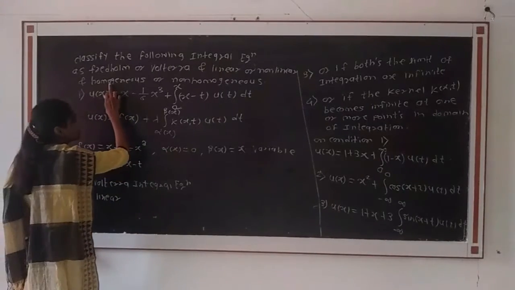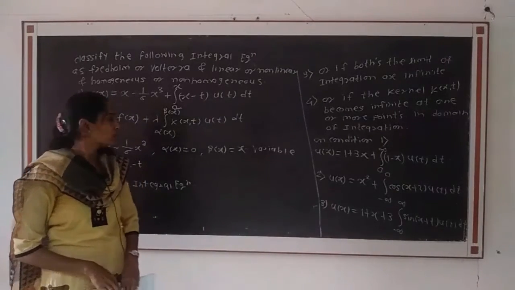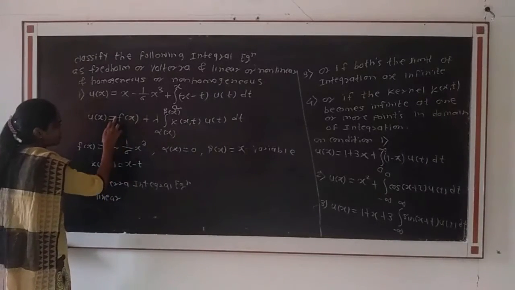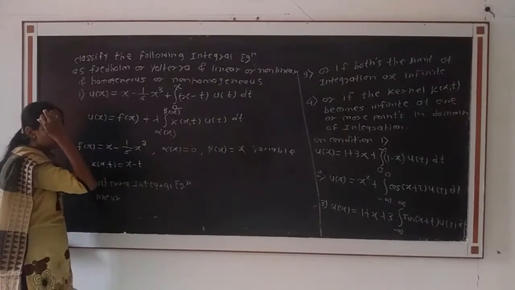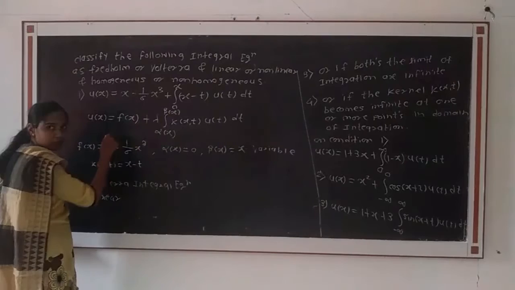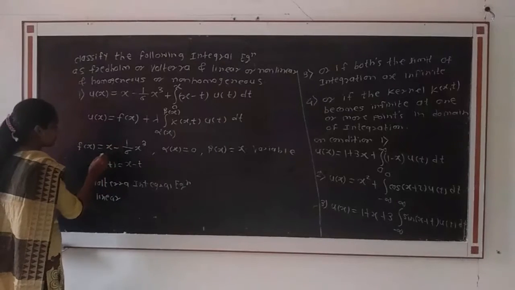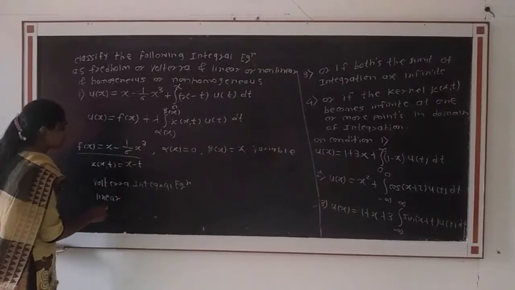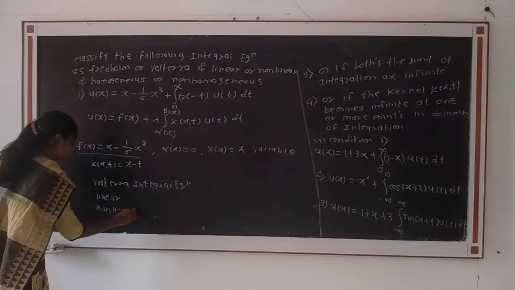Then next we have to check whether it is homogeneous or non-homogeneous. We know the homogeneous and non-homogeneous conditions: if the given function f of x is present in the given integral equation, then we say that the integral equation is non-homogeneous, and if the function f of x is absent, then we say that it is a homogeneous integral equation. Here the function f of x, which is x minus 1 by 6 into x cube, is present. Therefore, the given integral equation is non-homogeneous.